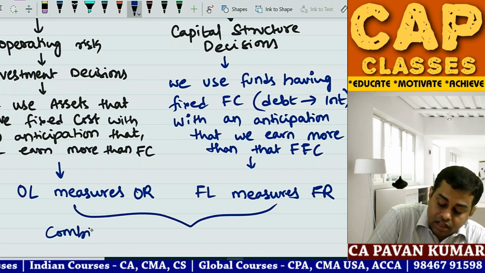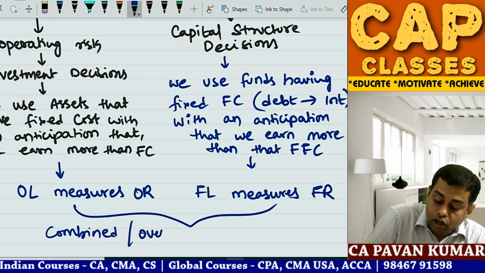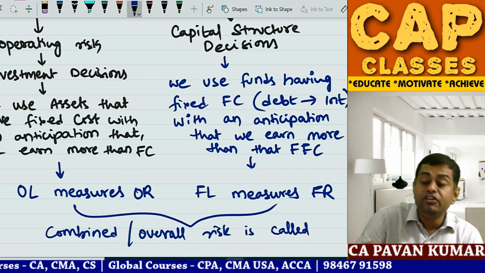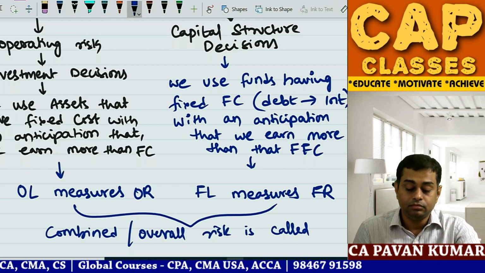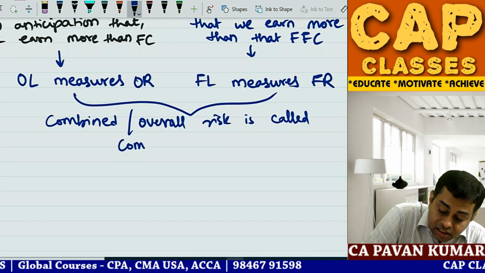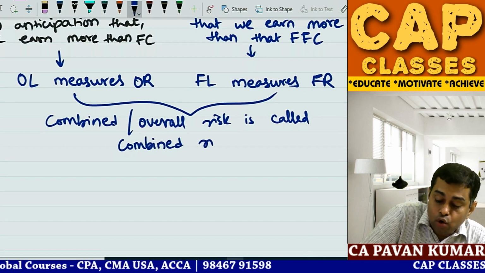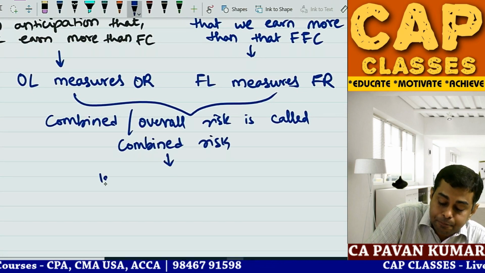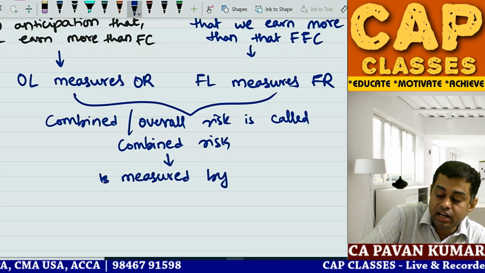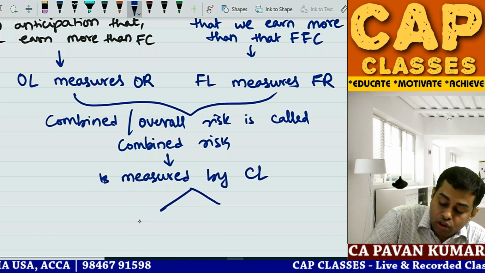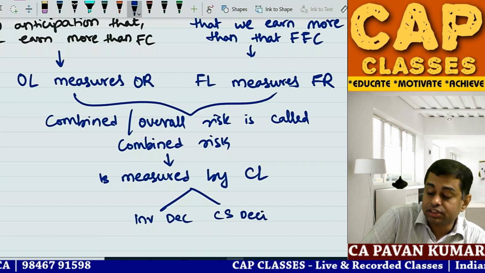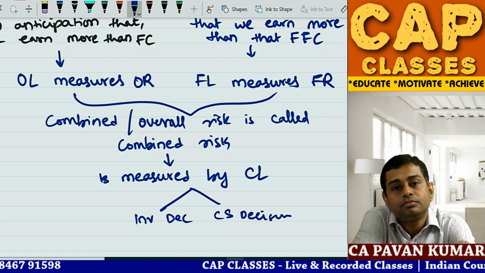Combined or overall risk is called combined risk, which is measured by combined leverage. So this comes from both investment decisions and capital structure decisions. Both put together is combined leverage.